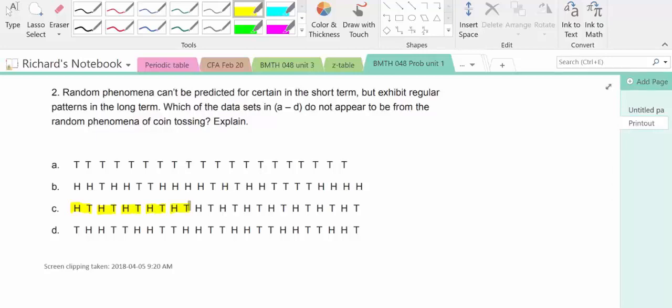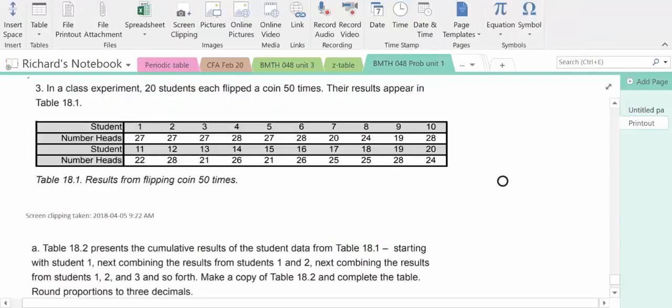What about D? Well, in D, you've got a long run of heads, and then you also have a run of tails. So D is also not an example of a random phenomenon because it's a repeating pattern. We have a repeating pattern in A, we have a repeating pattern in C, and we have a repeating pattern in D. So B is really the only example of a random phenomenon.